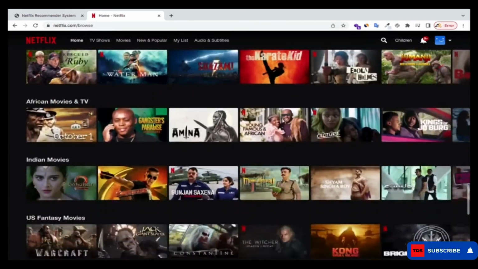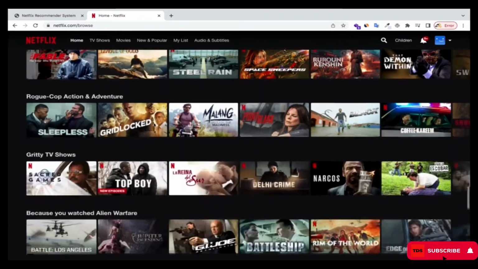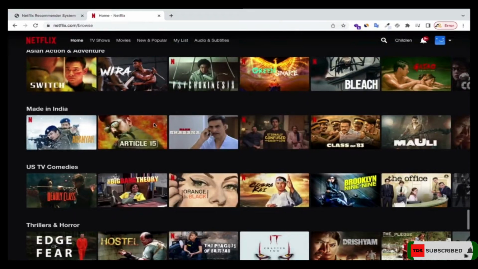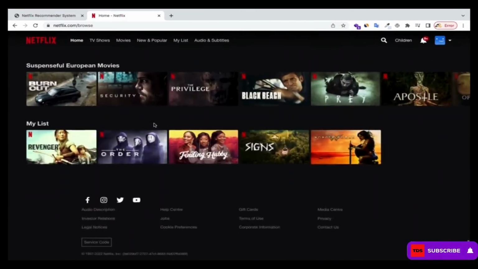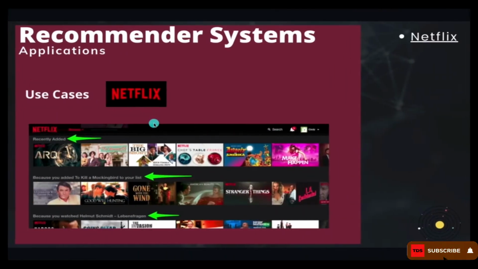It's like Netflix is the home of research. If you want to research recommendation systems, you cannot do it without Netflix. It's one of the most robust platforms where you can find recommendation systems.